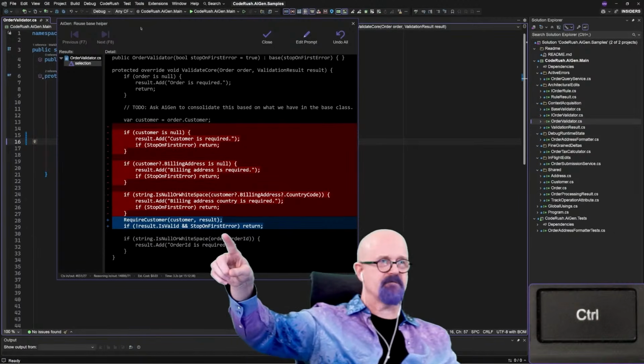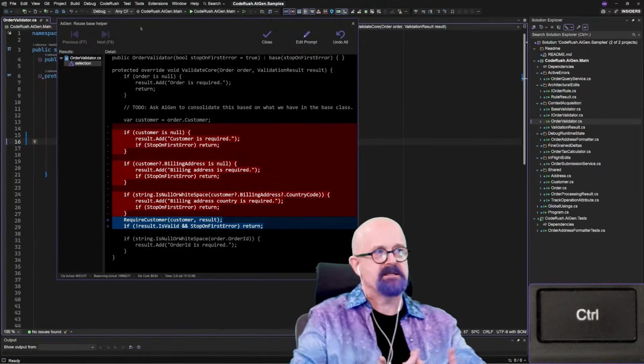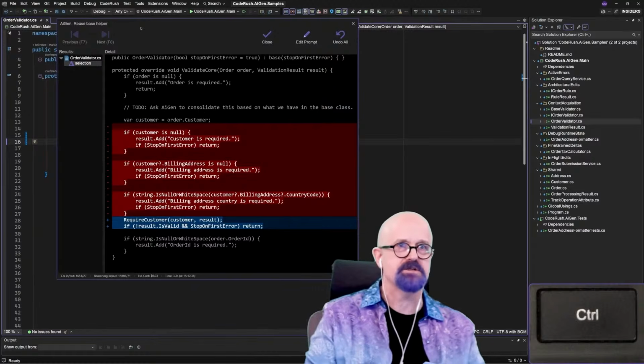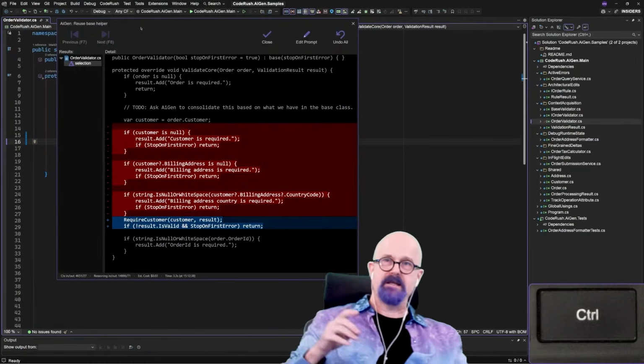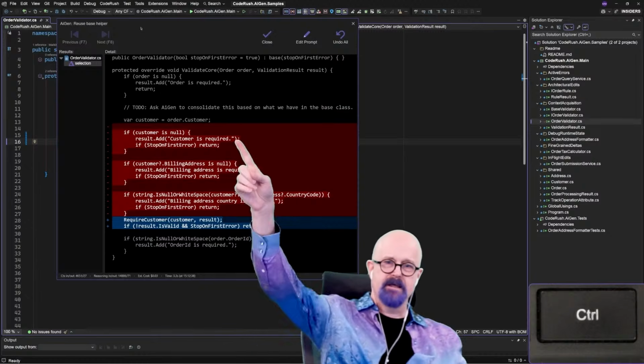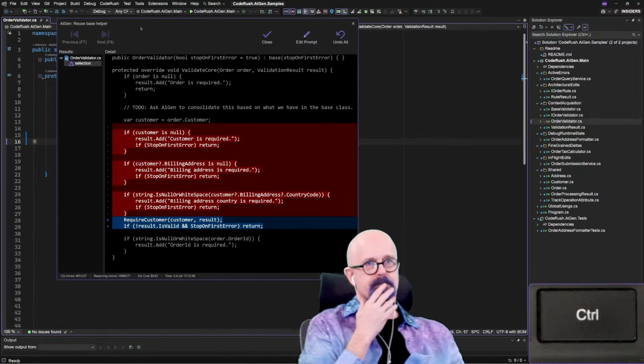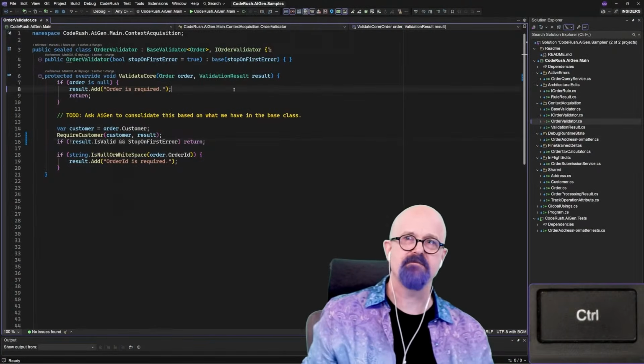So we've got that stop on first error thing that it added in is continuing. So the logic is continuing there. And then it didn't touch the rest of the method. It didn't touch here or here. Wow. Very cool. It's pretty fast and pretty effective.